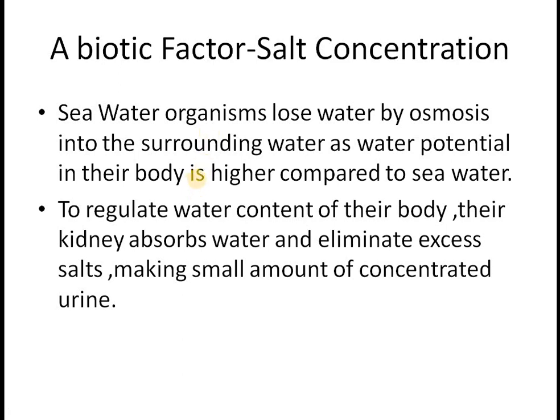So now we have to see how their kidney adapts to regulate the amount of salt concentration and water in their body. They do it by absorbing water and eliminating the excess salts, making a small amount of concentrated urine. Its volume would be less and its concentration would be high.